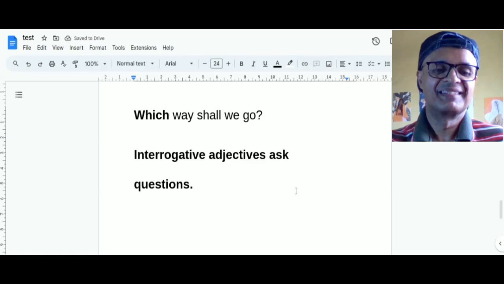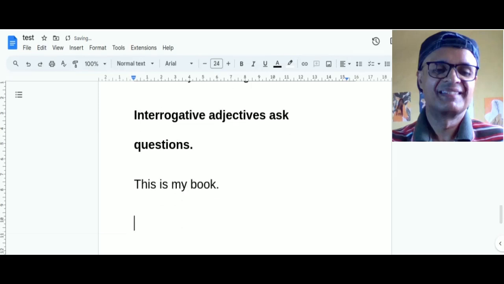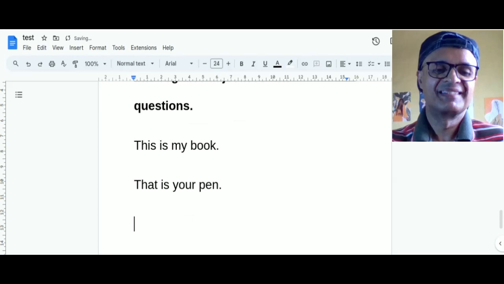Next comes possessive adjectives. Let us write down a few examples first. This is my book, or that is your pen. Okay, here my and your are called possessive adjectives because they tell whose a thing is, or to whom a thing belongs, right?